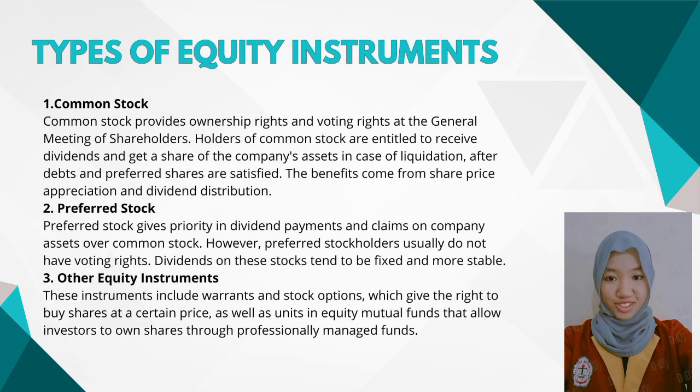2. Preferred stock. Preferred stock gives priority in dividend payments and claims on company assets over common stock. However, preferred stockholders usually do not have voting rights. Dividends on these stocks tend to be fixed and more stable.